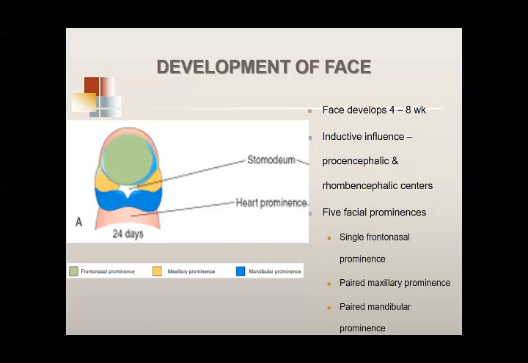अब ये देख लीजिए कि this is the future mouth, developing mouth, stomodium. ये जो stomodium है, the prominences are arranged in such a way that the frontonasal prominence is the cranial prominence. Then you have 2 lateral prominence, maxillary prominence on the lateral side, and 2 mandibular prominence here.